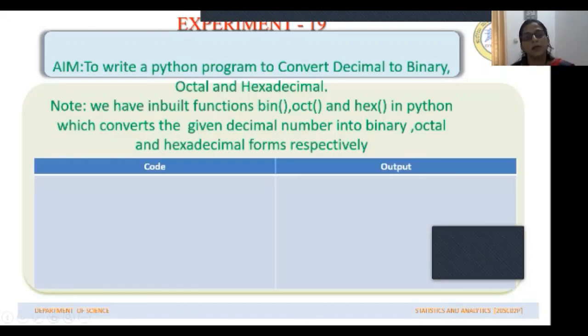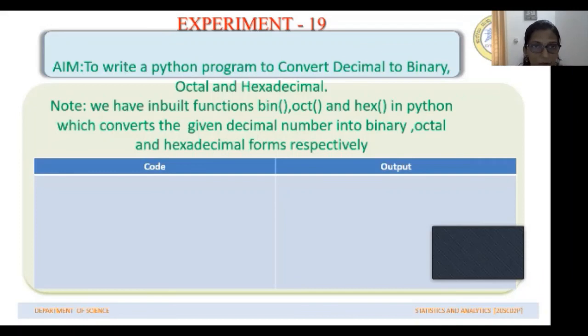Now, first of all, to write this program, we should input a number that we want to convert into the binary, octal and hexadecimal systems. Then we should convert the number and store it in certain variables. Then we should display those variables, right?